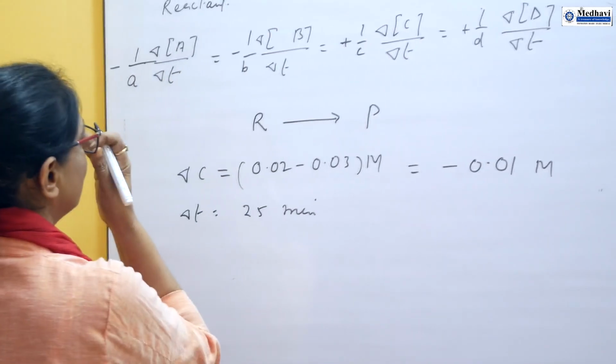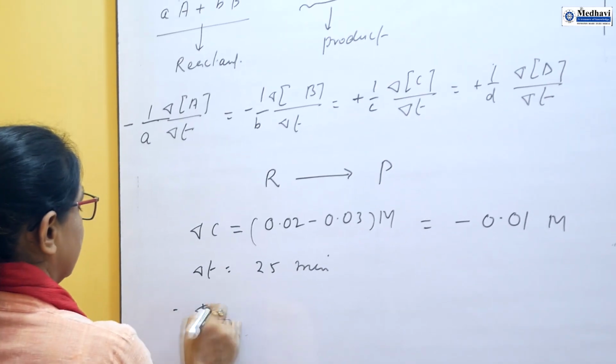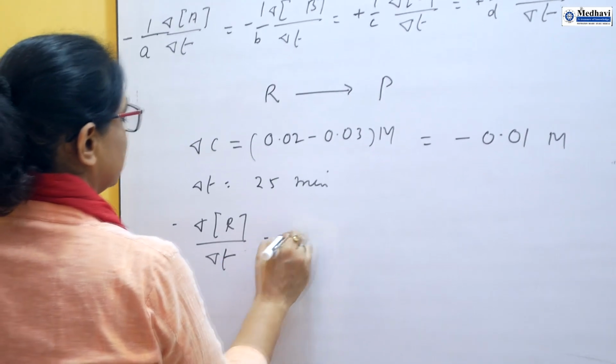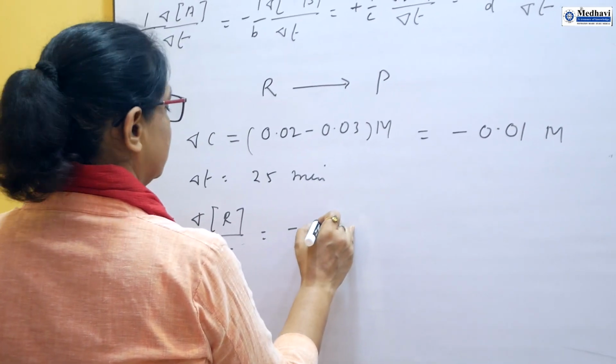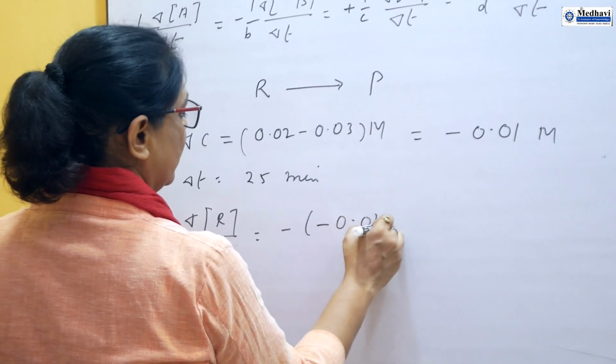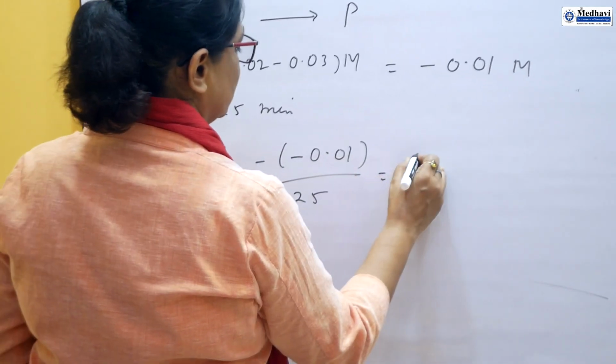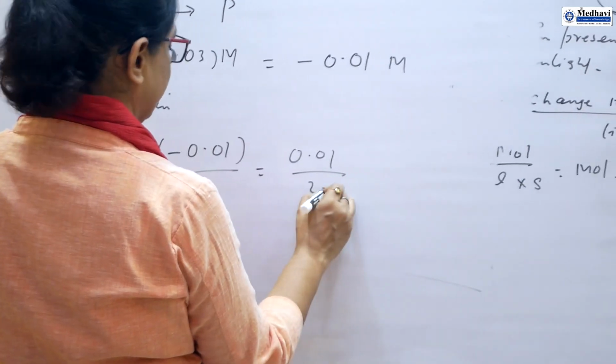Now you write this equation: minus del R by del t, so this is minus, and the value is minus 0.01 divided by 25. So it is 0.01 by 25.